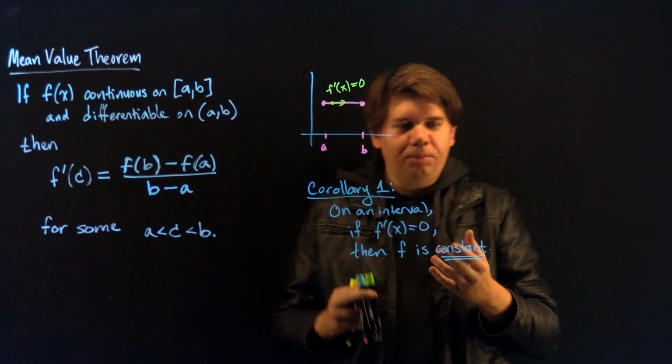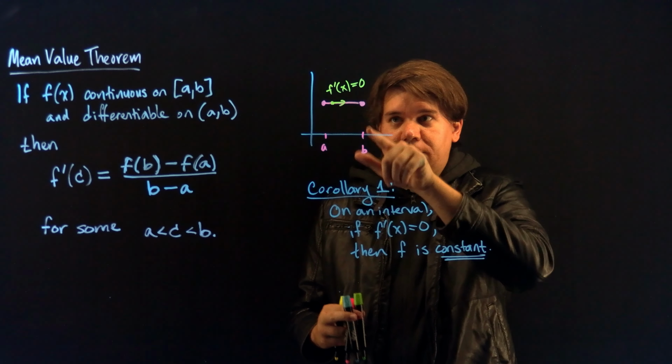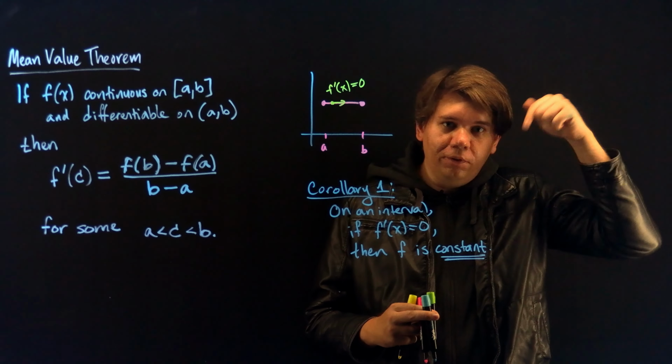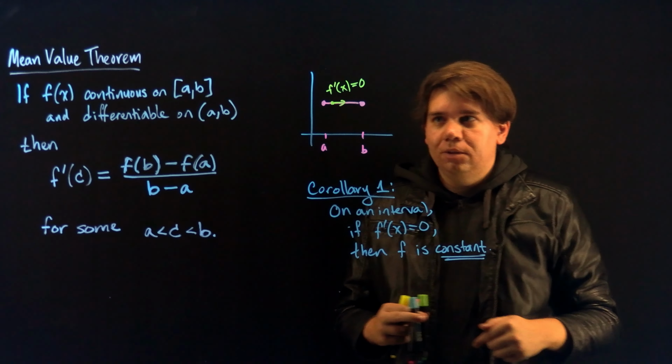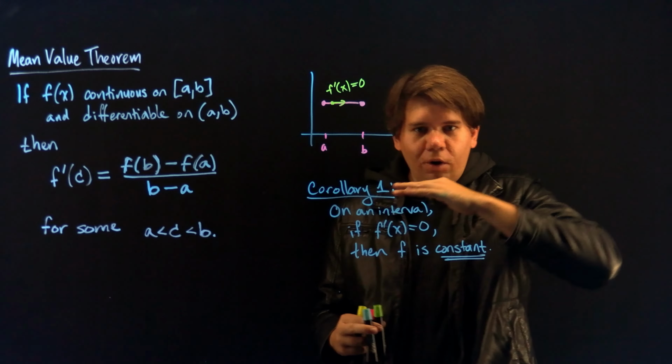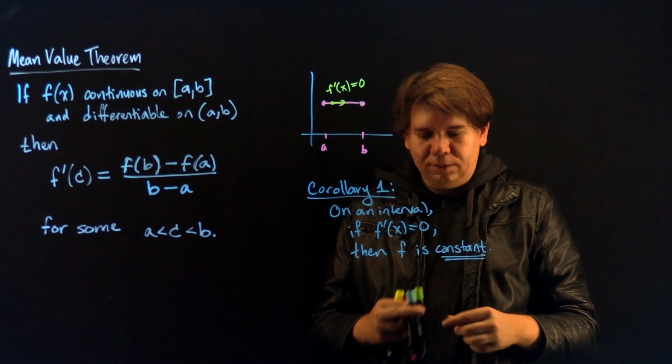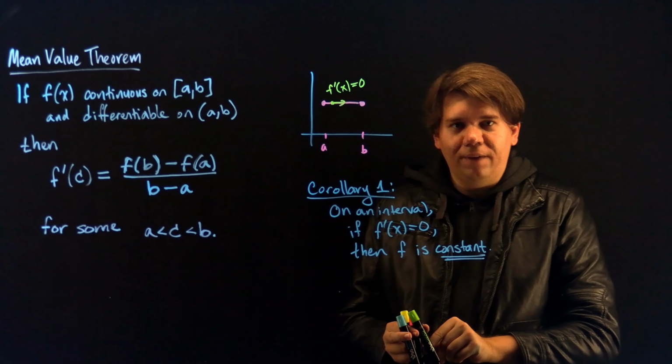And intuitively, this probably makes sense to you, because if the derivative is always 0, it just means you can't go up and you can't go down, because going up is positive derivative and going down is a negative derivative. So if the derivative is always 0, then all you can do is lay flat. But the mean value theorem actually gives us a way of showing this. And this is how we can use the mean value theorem for this.